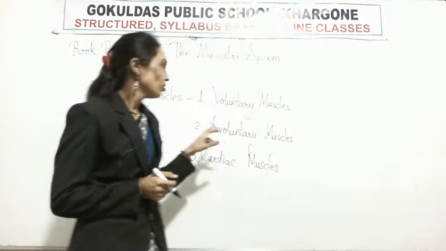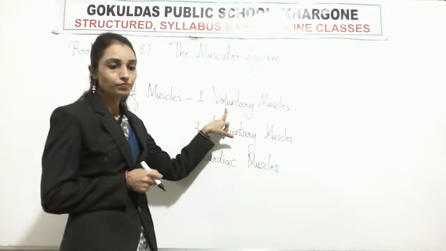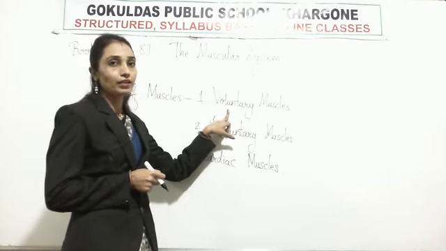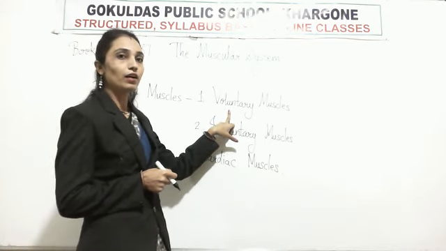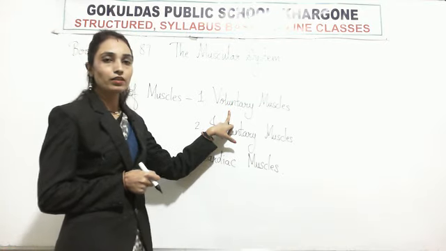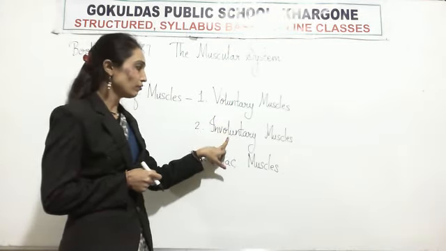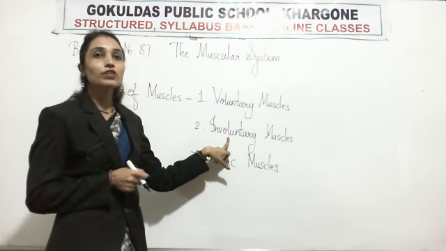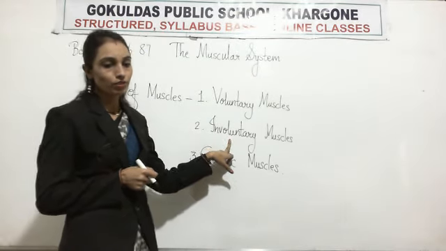Okay, so voluntary muscles means muscles which are in our control. Then involuntary muscles means muscles which are not under our control.